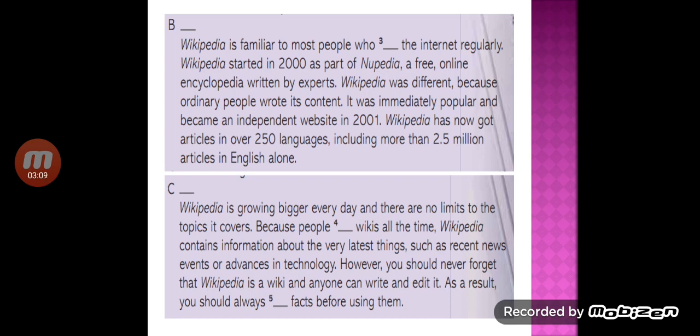Wikipedia, advantages and disadvantages. Wikipedia is growing bigger every day, and there are no limits to the topics it covers. Because people update wikis all the time, Wikipedia contains information about the very latest things, such as recent news events or advances in technology. However, you should never forget that Wikipedia is a wiki and anyone can write and edit it. As a result, you should always double-check facts before using them.